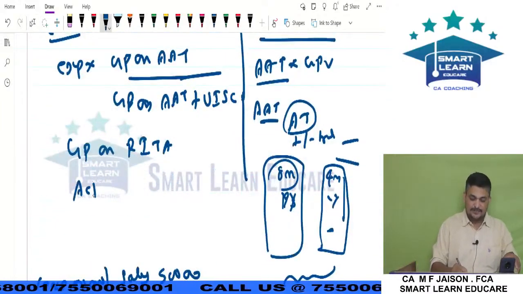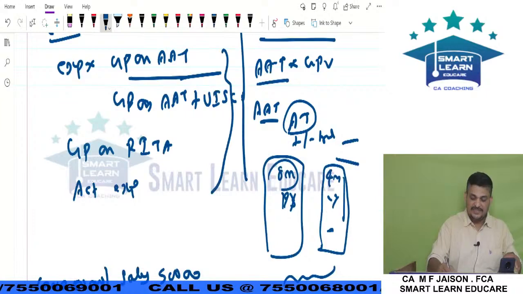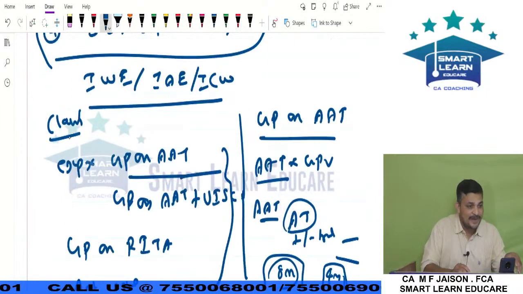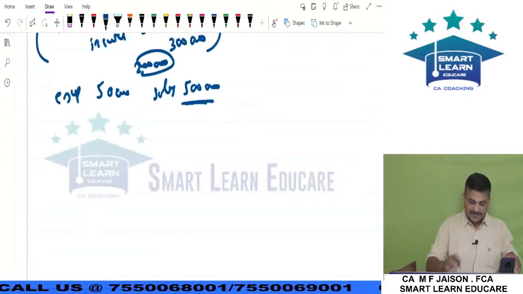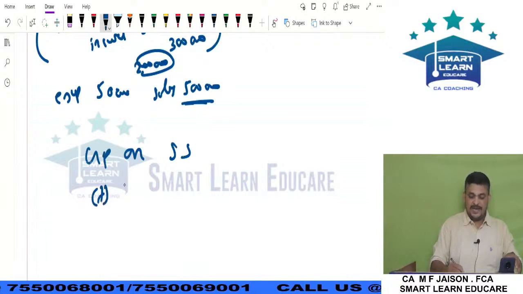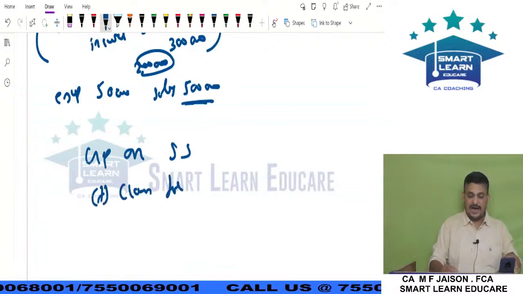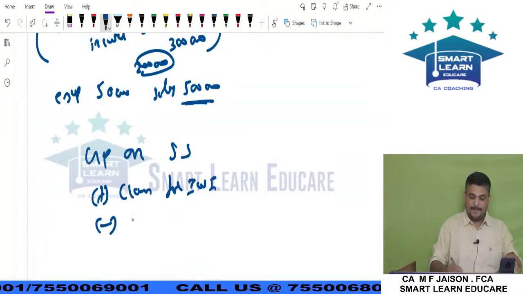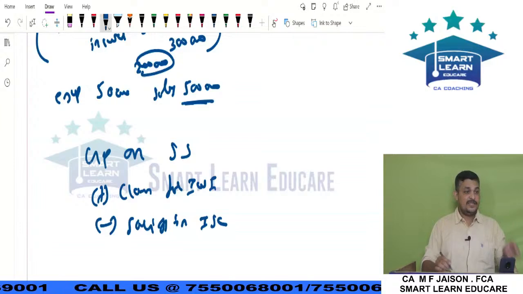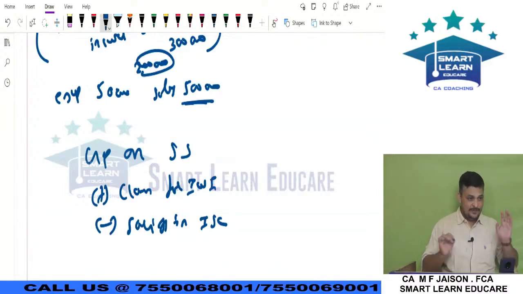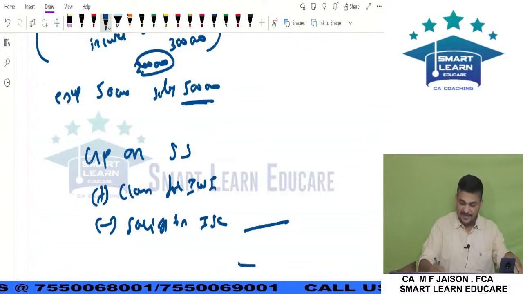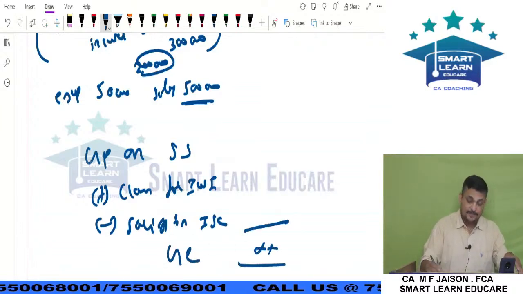Then actual expenditure should be considered. Out of these 3, whichever is lower should be considered for the purpose of claim. Hope you remember. Once that is computed, then GP on short sales plus claim for IWE minus savings in insured standing charges. How do you compute this number? It should not be computed, it should be given. If it is not given, it is not there, that's all. Savings in insured standing charges should be given. This will be your gross claim.